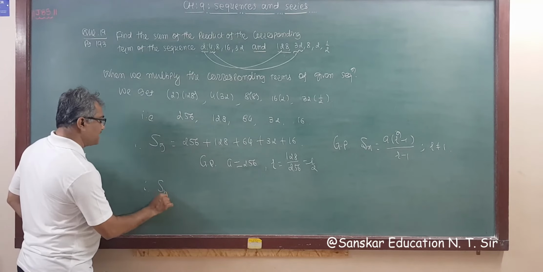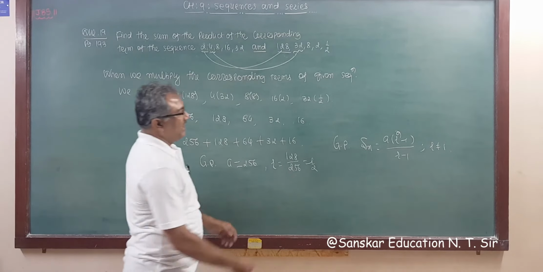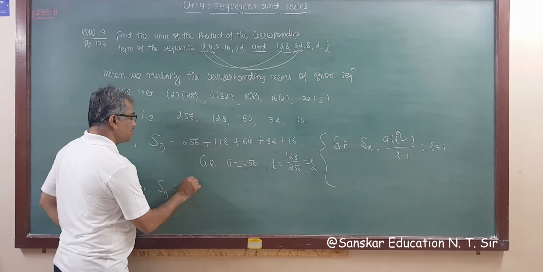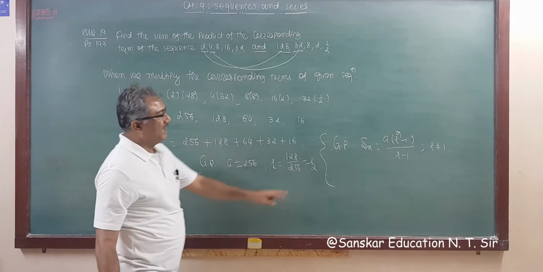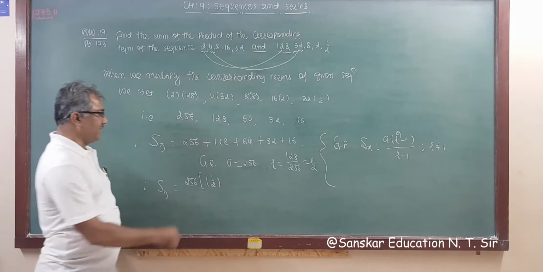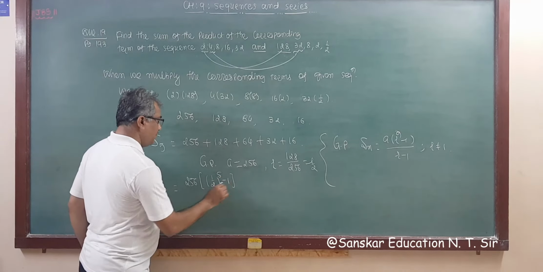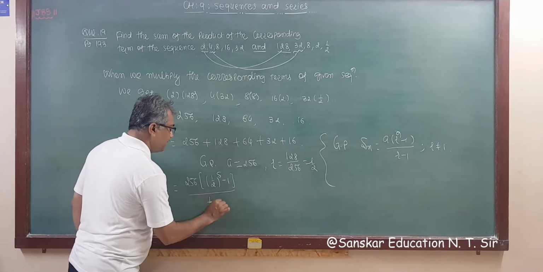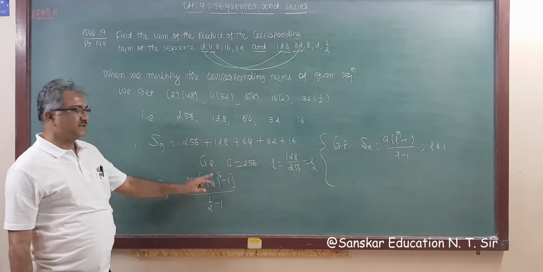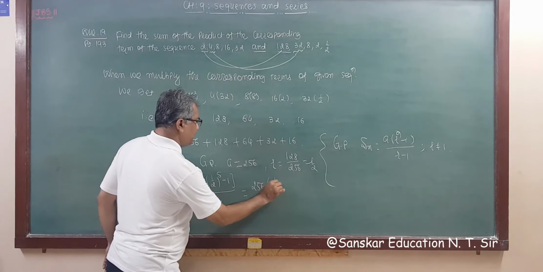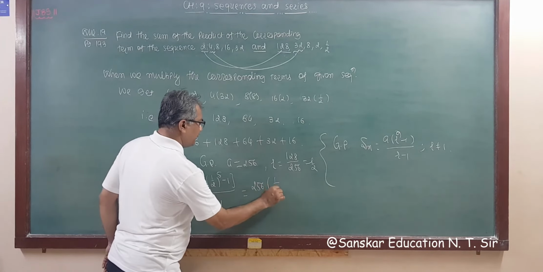So S5 is equal to, now applying the formula, a is 256, r is half, so half raised to n, which is 5, minus 1, whole upon half minus 1. So this is 1 upon 32. So we get 256 into 1 upon 32 minus 1, whole upon 1 upon 2 minus 1.